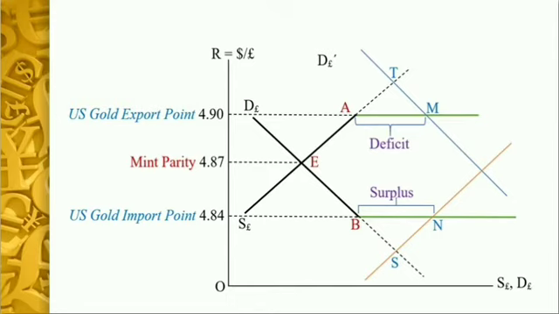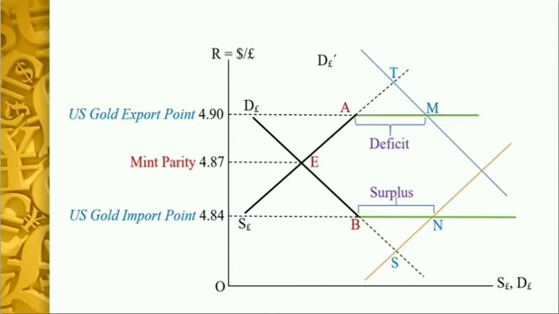Similarly, the demand curve for pound in the US market is given by DEBN, which becomes once again horizontal or infinitely elastic at the US gold import point, which is 4.84. The mint parity is attained at 4.87, where the demand and the supply curve intersect each other. At this exchange rate or at mint parity, there is no international gold flow. Therefore, the US balance of payment will be in equilibrium.